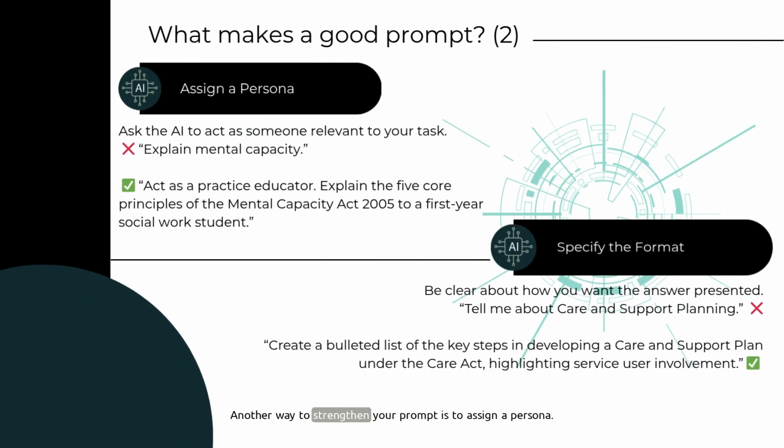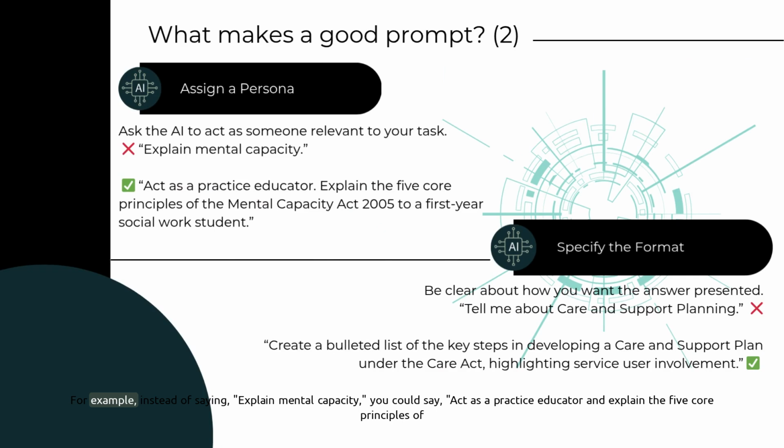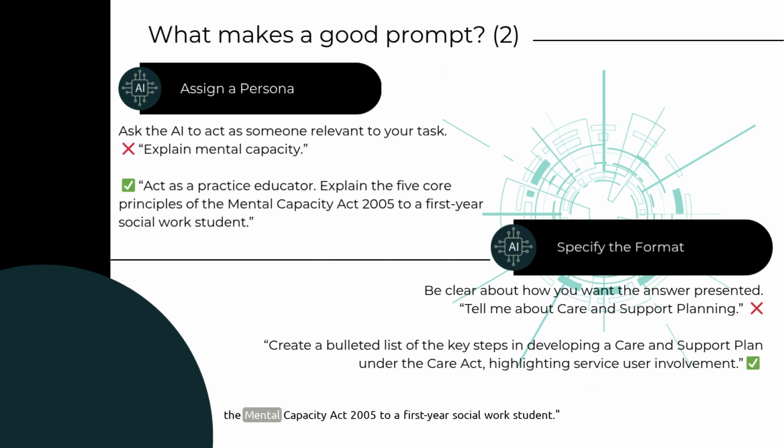Another way to strengthen your prompt is to assign a persona. Ask the AI to take on a relevant role. For example, instead of saying, explain mental capacity, you could say, act as a practice educator and explain the 5 core principles of the Mental Capacity Act 2005 to a first-year social work student. That simple shift instantly changes the tone and depth of the response.